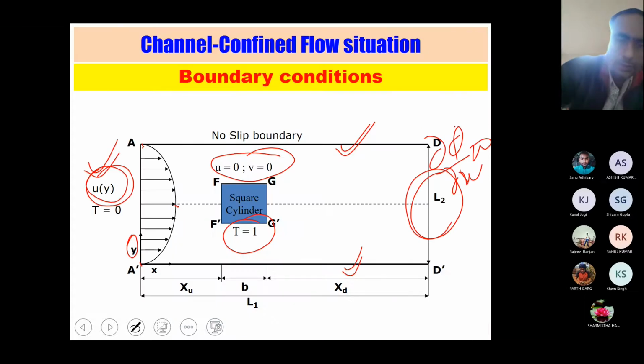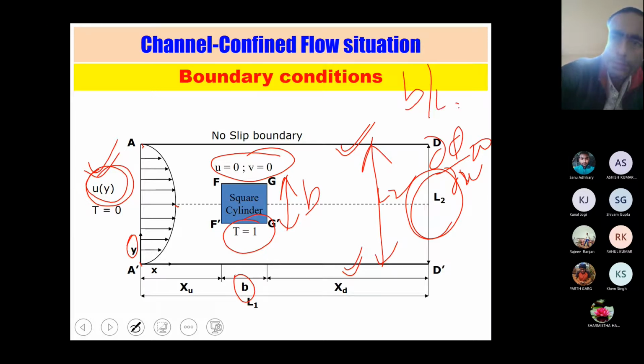How is it defined? You just see, if this is the side of this channel, and this is h, or here it is written L2. L2 is the length of the channel. So B by L2, B by L2 is defined as the blockage ratio. Okay.